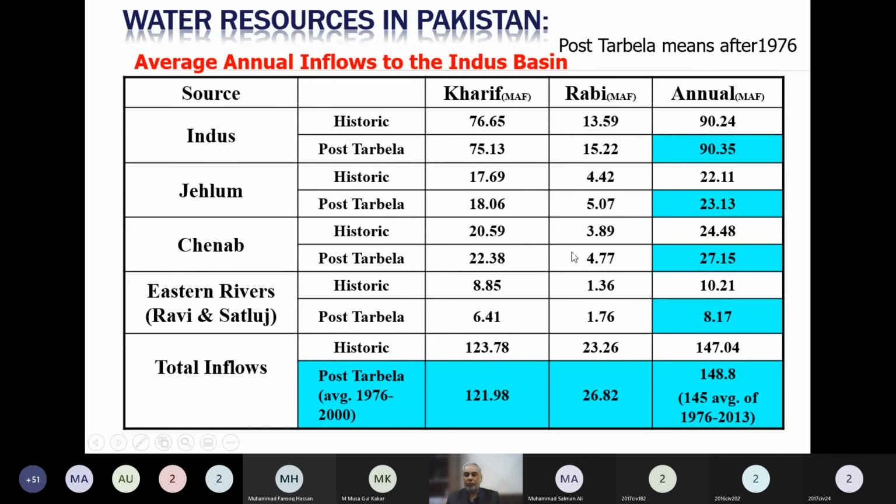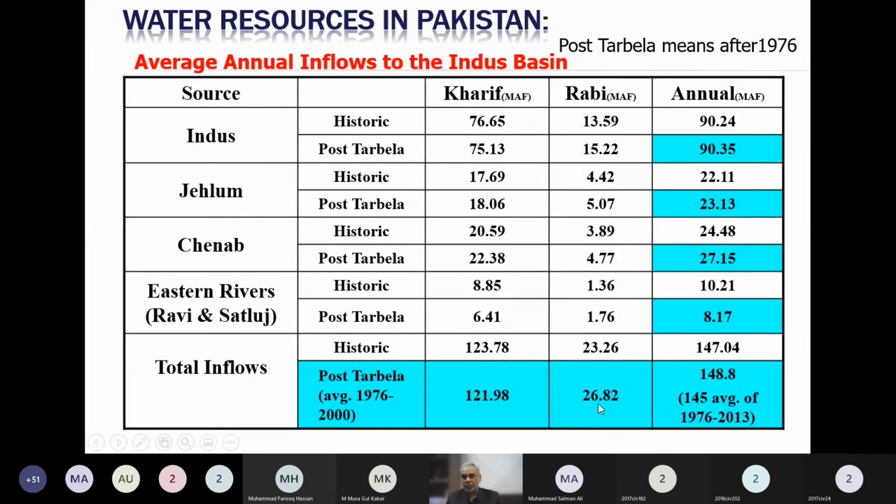Another thing I would like to emphasize is that out of this total 145 million acre feet, more than 80%, anybody can check with a calculator, 26 divided by 145, check the percentage variation. Much of this water comes during the monsoon season, that is the Kharif season. So 122 million acre feet out of 145 million acre feet.